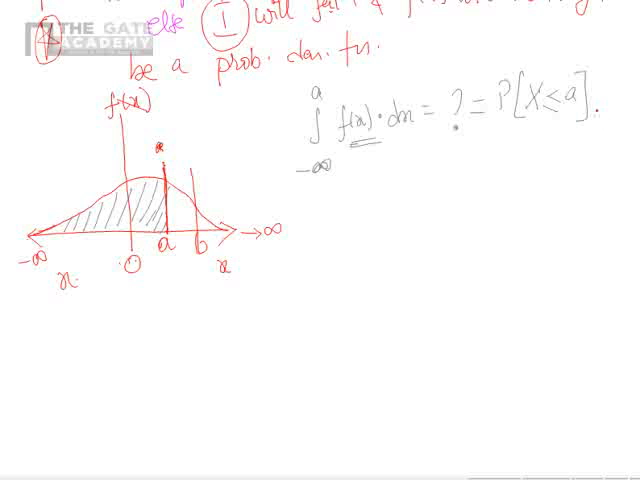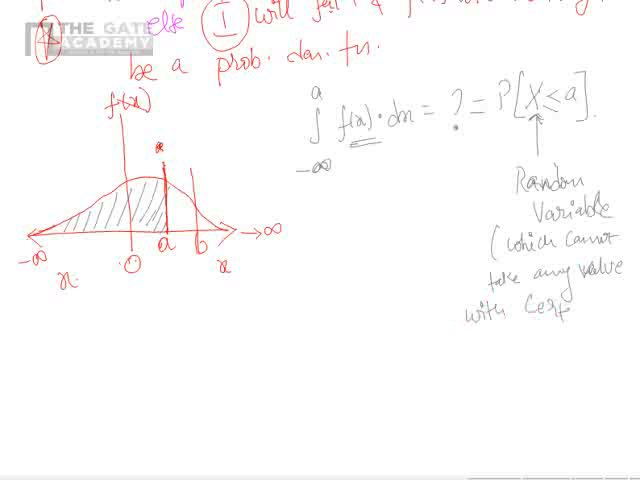Okay. What do you mean by a random variable? This is x. See, x is a random variable. First, let us understand what we mean by that. A random variable is a variable which cannot take any value with certainty. That means there is some uncertainty in the value taken by capital X, and that uncertainty is what is given by your f of small x.